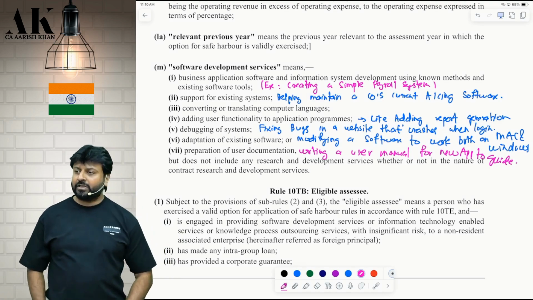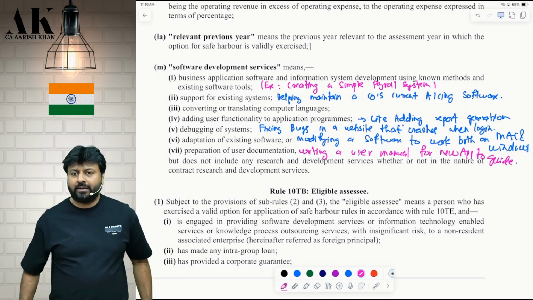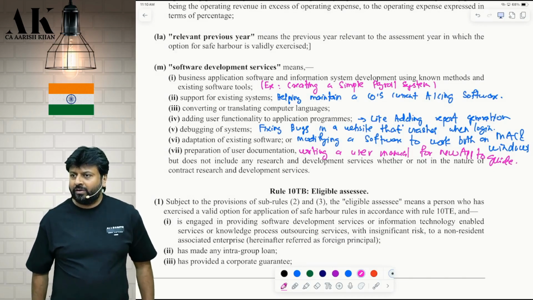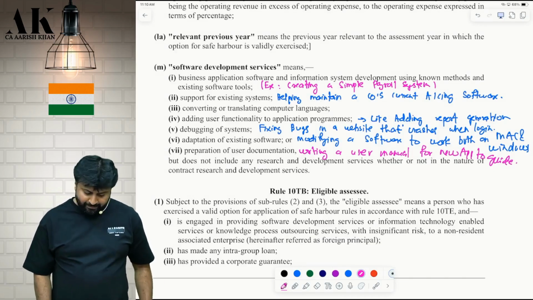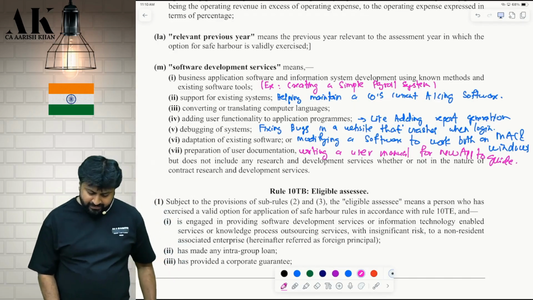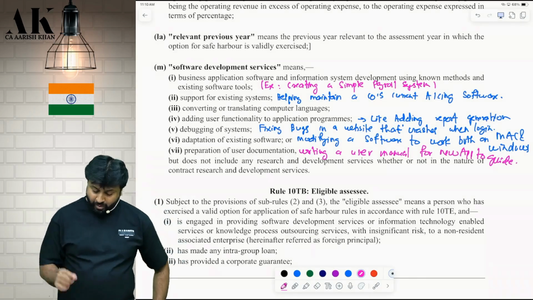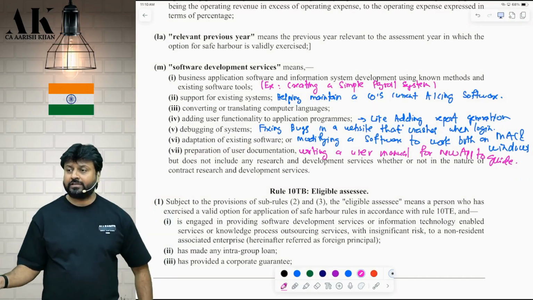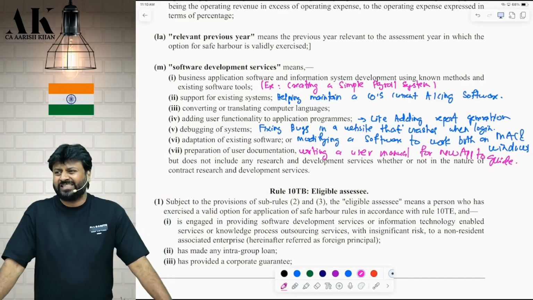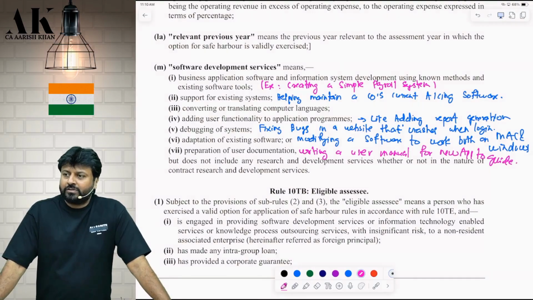Removing bugs from the software. If there are bugs in your software, I am removing them. That can also be called as what? Software development services. Adaptation of existing software. It means what? Modifying a software to work both on, say, MacBook and Windows. Are you clear? I am adapting your software to such an extent that it can work on different operating systems, different computers. Are you clear?